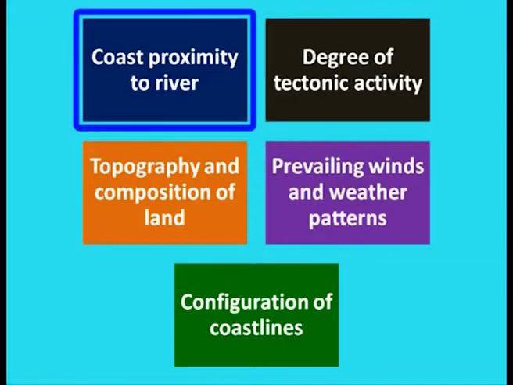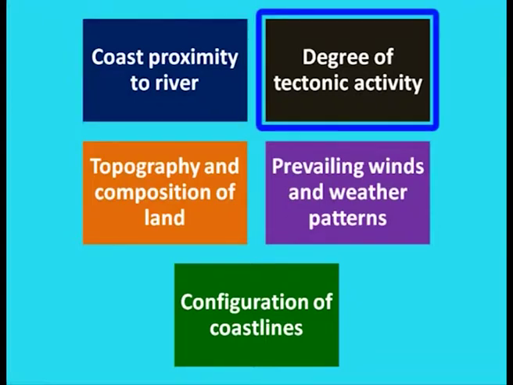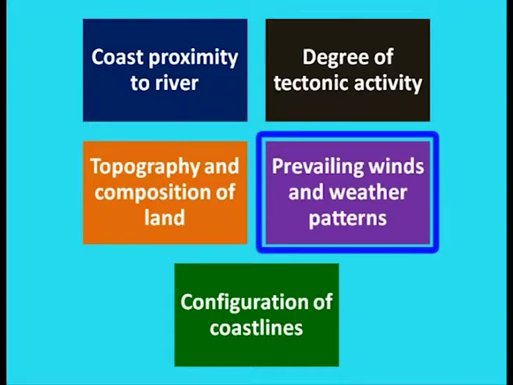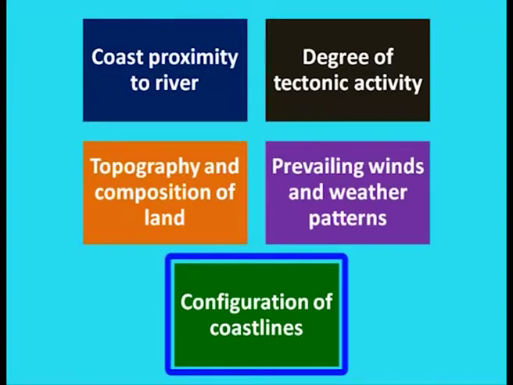Interactions among different processes and the relative importance of each process depend on local factors, which include proximity of a coast to sediment-laden rivers, degree of tectonic activity, topography and composition of land, prevailing winds and weather patterns, configuration of the coastline and nearshore areas. Even though coastline erosion is a natural occurrence, it is a steadily advancing threat to coastal areas because of changes in climate and human activities.